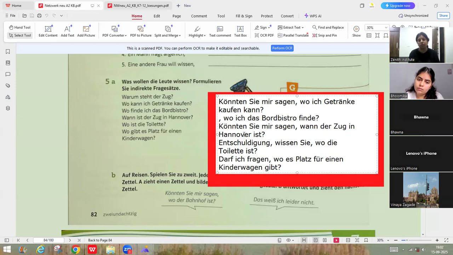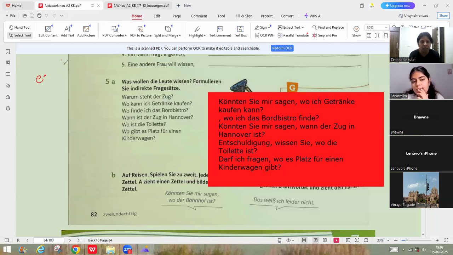Where is the place for the kids' trolley? Then darf ich fragen, like, am I allowed to ask or can I know? This is another way of asking a question, starting a conversation with an unknown person, basically, okay? Asking politely. Wo ist Platz für einen Kinderwagen? Acha, es gibt, I hope you know, es gibt is a phrase in German. You know the meaning of es gibt? Es gibt is not it gives. I've heard it, but I can't recall. Yes, I've heard it as a phrase. It is, there is or there are.